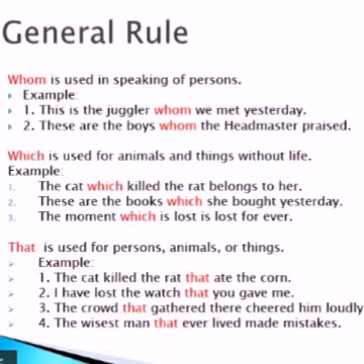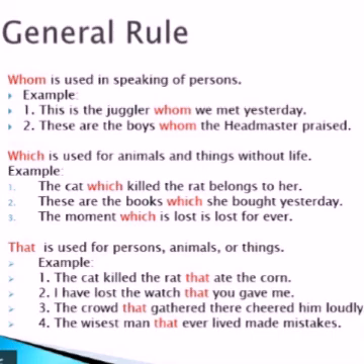And the last, that is used for persons, animals or things. Which is used only for animals and things, whose, whom, who are used only for persons, but that is used for everything, persons, animals as well as things. Let us see some examples. The cat killed the rat that ate the corn.